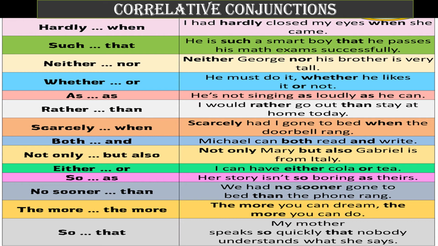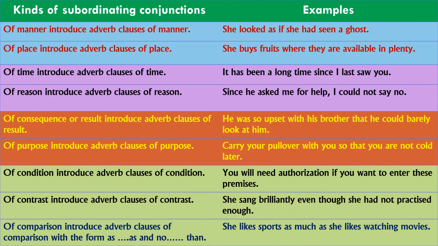The next one: kinds of subordinating conjunctions. So first we should know about the kinds of subordinating conjunctions, right? The first one, of manner, introduces adverb clauses of manner, right? She looked as if she had seen a ghost, right? So if, in the sense, it is a manner conjunction, right? The next one, place, introduces adverb clauses of place. She buys fruits where they are available in plenty. Of time, introduces adverb clauses of time, right?